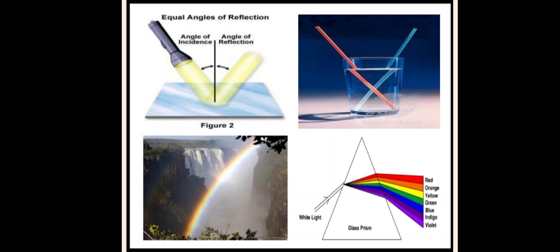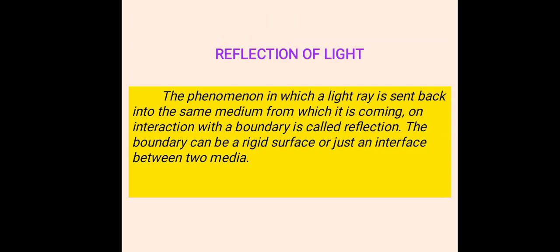Here, the first figure shows the concept of reflection. The second one shows refraction. Here, this is a rainbow and diffraction. There are different concepts here, which explain the properties of light, of which the first one is reflection of light.